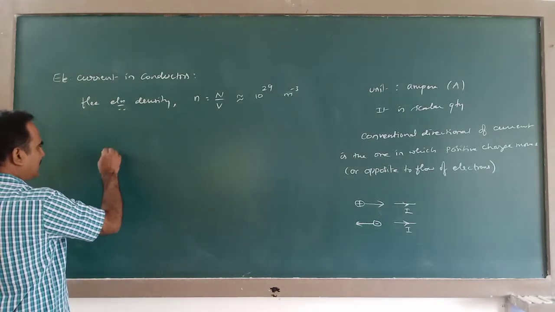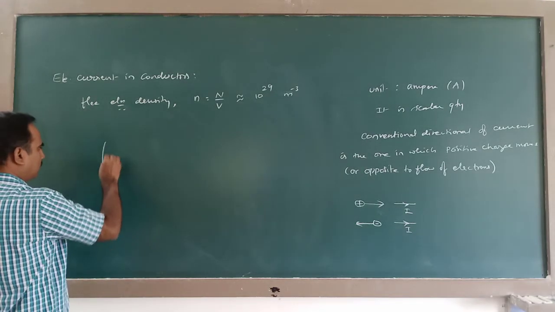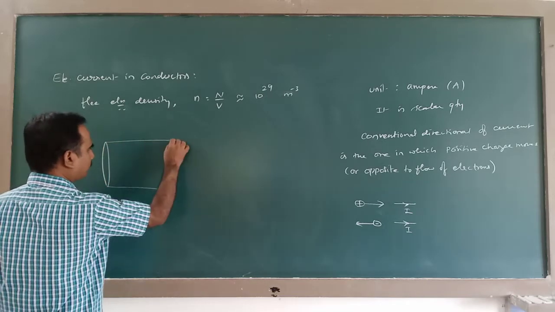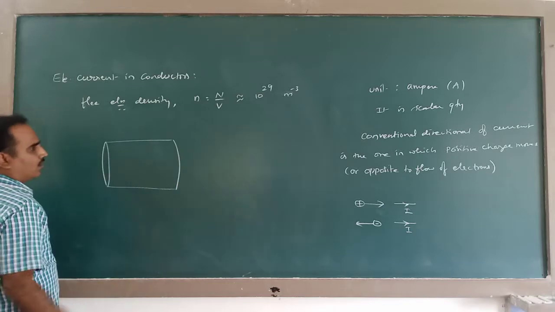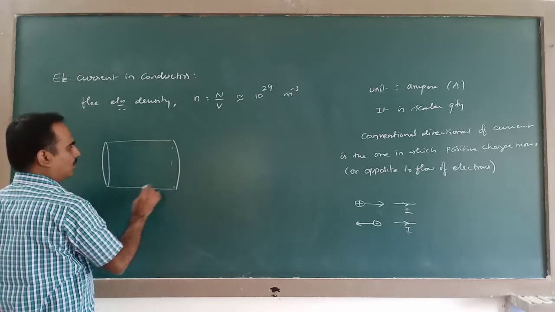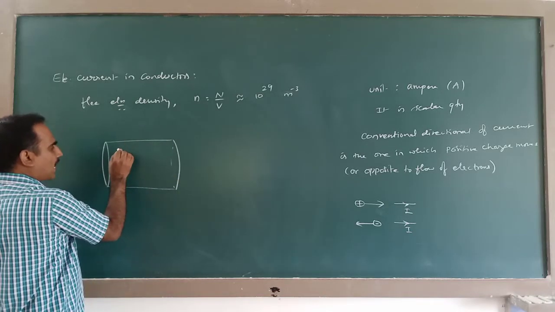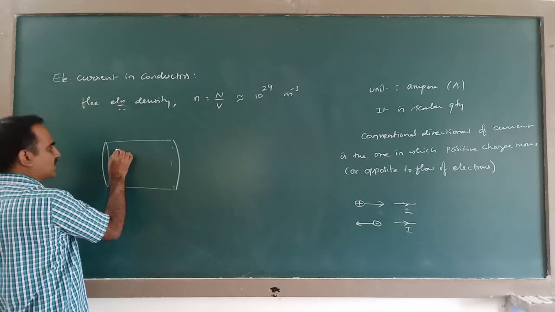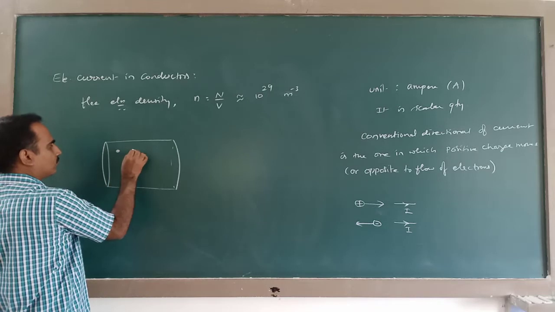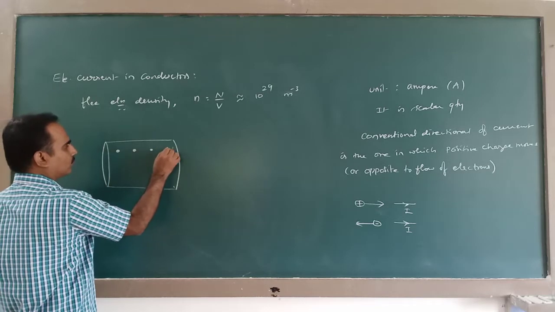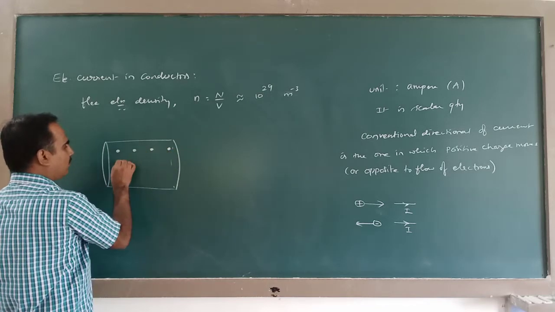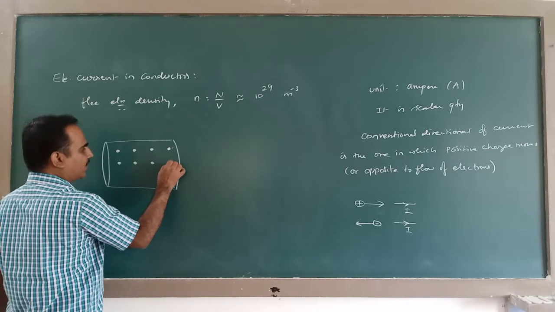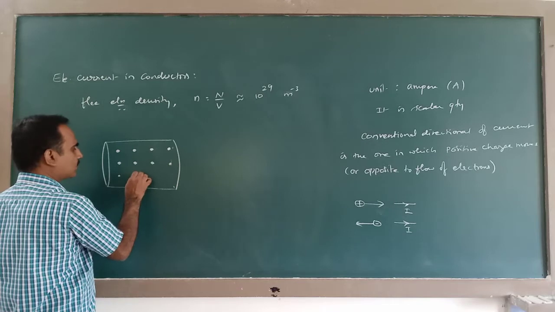See, if you consider any conductor like this, in a conductor, these atoms or ions will be sitting at definite positions, which is called the lattice. So there will be a periodic three-dimensional arrangement of atoms like this.